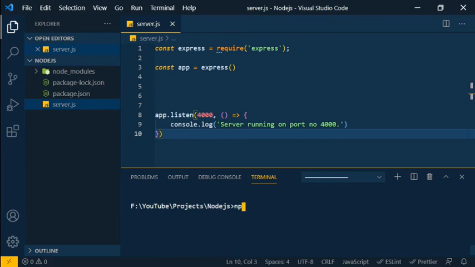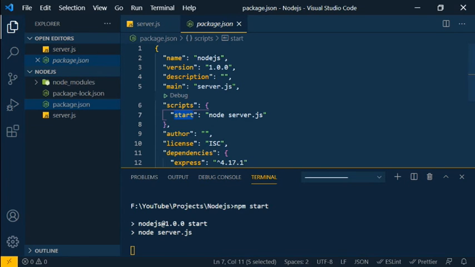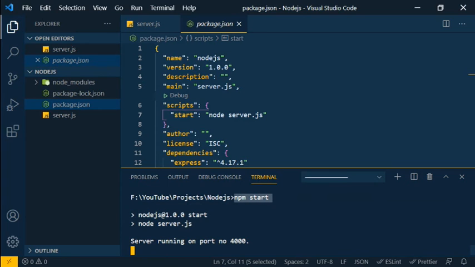Then I'm going to type in the command prompt npm and the tag you need to run. In the package.json I need to run the start tag, so I'm just typing npm start. If you're using a different kind of tag, we need to change the command to npm run and the tag you need to use. For starting, this is kind of the default one, so we can directly use npm start.